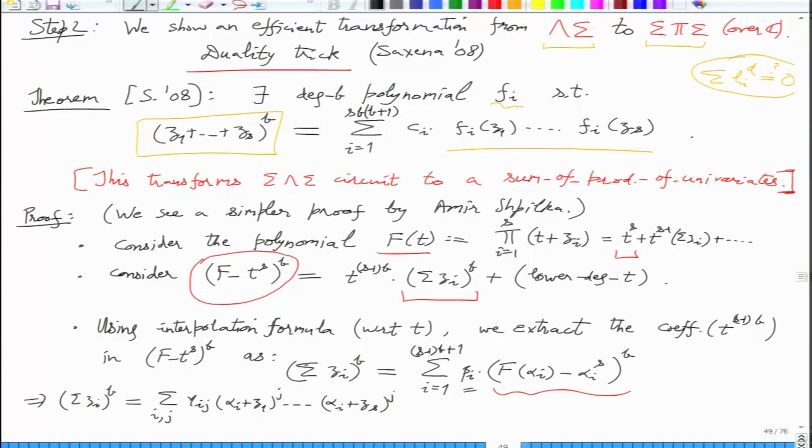Okay, so these j's are all the same, these exponents are all the same here. In this part the exponents are all the same because this big F is a single thing, and then this is being raised to j. So you actually are getting big F raised to j evaluated at some alpha i. So that is this product, many such products for all these alpha i's, and then a linear combination. Gamma depends on alpha i.